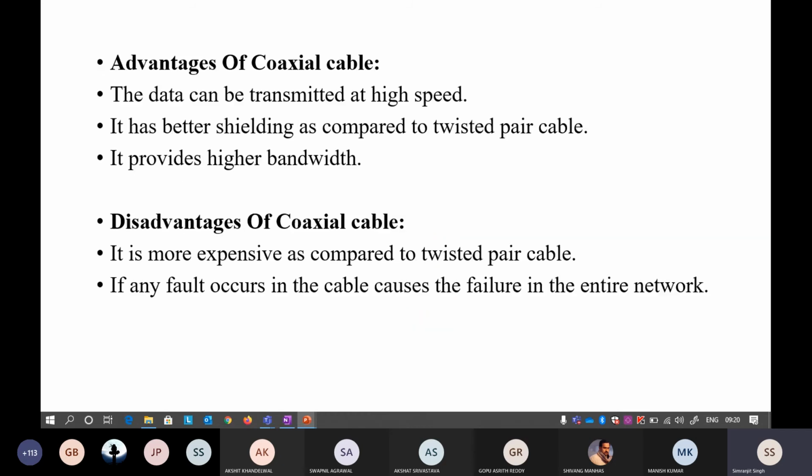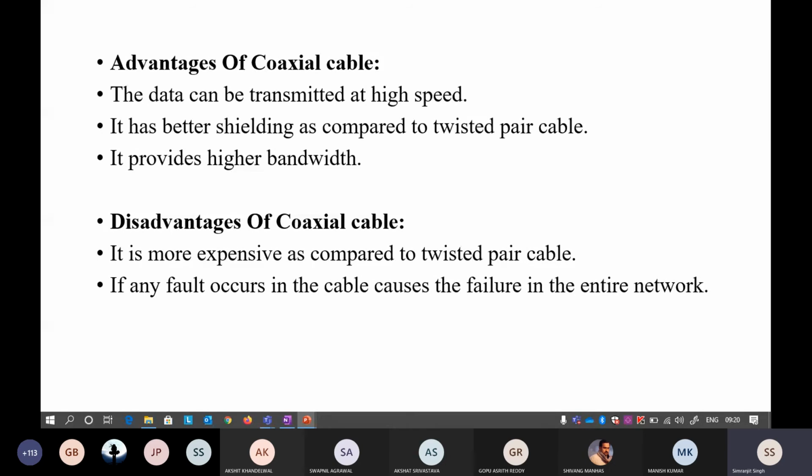Now the next one: the advantages of coaxial cable. The data speed is very high. It has better shielding as compared to twisted pair cable, because it contains two insulators, so the shielding effect is more. It also provides a higher bandwidth, so most of the time it is used for internet connections as well. The disadvantage is that it is more expensive because it contains two insulators and more parts as compared to a twisted pair cable. If any fault occurs in the cable, it causes a failure in the entire network.